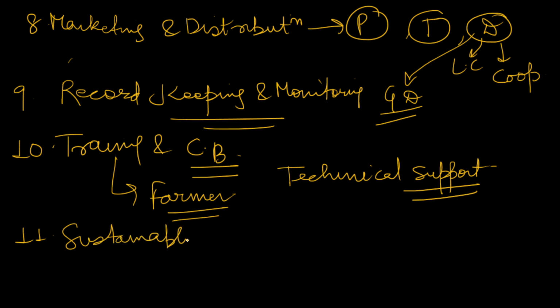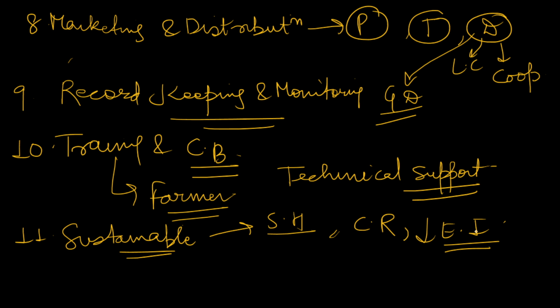Next, we will keep in mind the sustainability considerations. The seeds we have produced should be sustainable, that is, they don't affect the soil health of the farmer. They are suited for crop rotations. They have reduced environmental impacts, that is, they don't require a huge amount of water or fertilizers. These things are very important to keep in mind in the present scenario, and all these things will lead to a very good seed program, or you can say seed planning and organization for seed production. And I think 10 or 11 points will be enough for the answer, and then you will conclude.